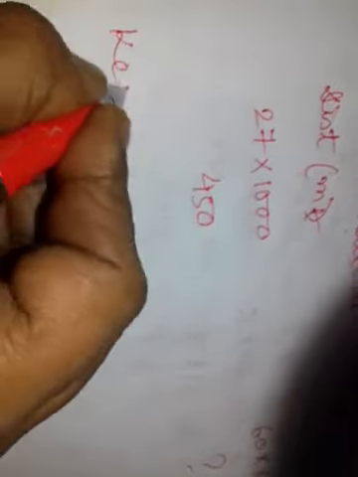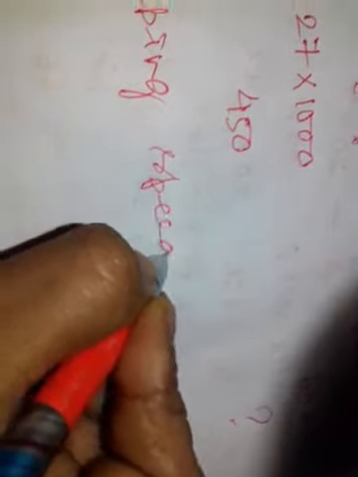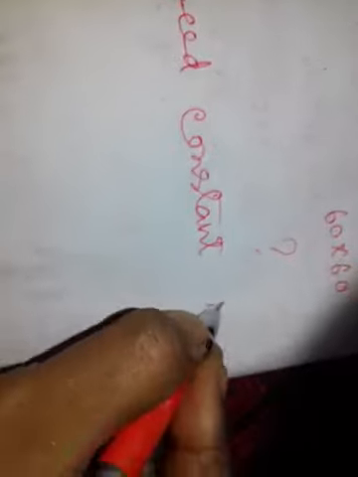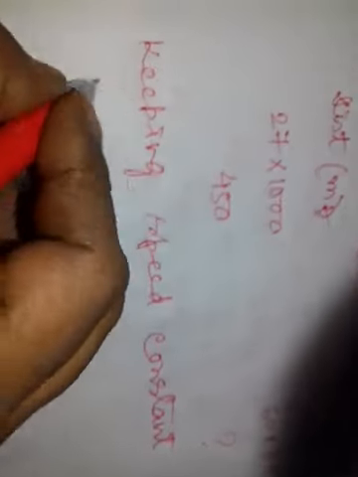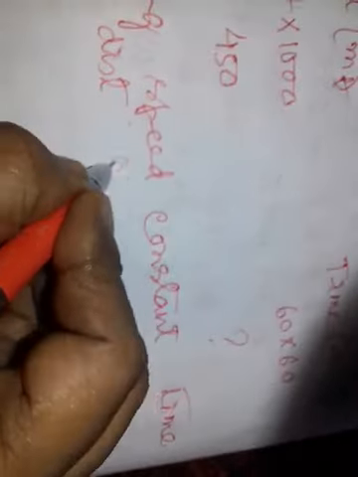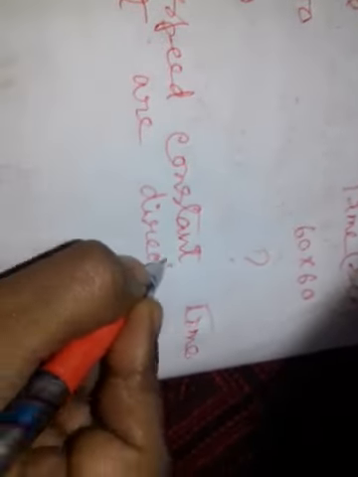Now the distance decreases, that means time also decreases. So keeping speed constant, time and distance are directly proportional.